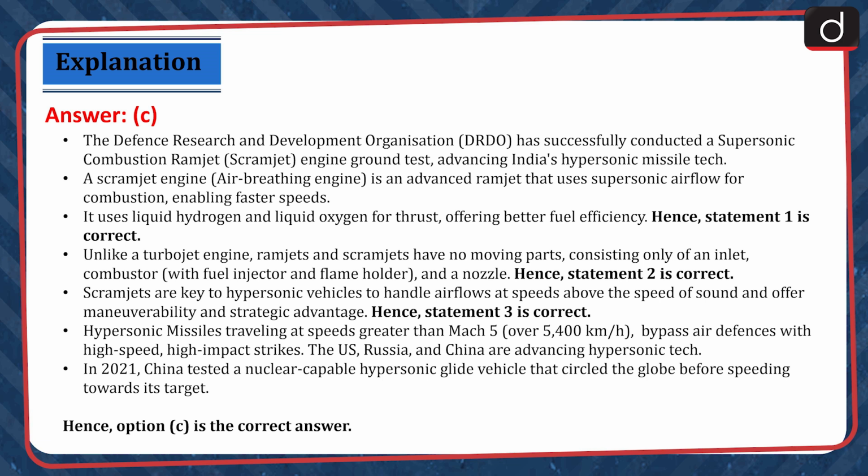Scramjets are key to hypersonic vehicles to handle airflows at speeds above the speed of sound and offer maneuverability and strategic advantage. Hence, statement 3 is correct. Hypersonic missiles traveling at speeds greater than Mach 5 bypass air defenses with high speed, high impact strikes. The US, Russia and China are advancing hypersonic tech. In 2021, China tested a nuclear-capable hypersonic glide vehicle that circles the globe before speeding towards its target. Hence, option C is the correct answer.